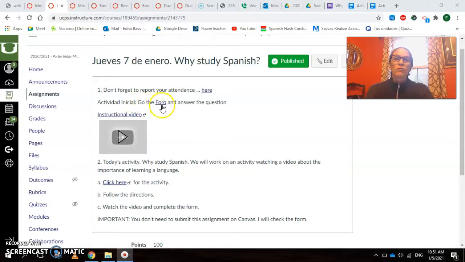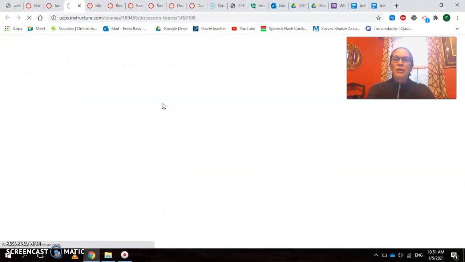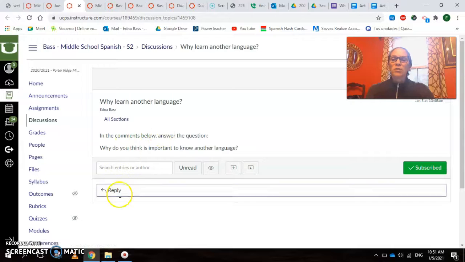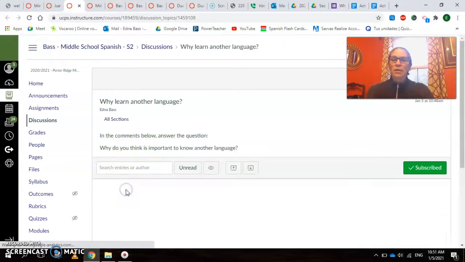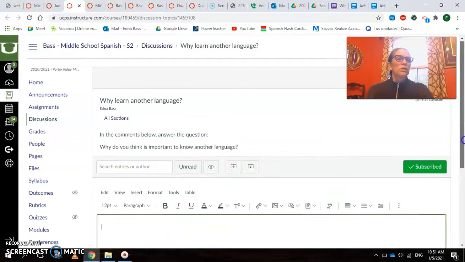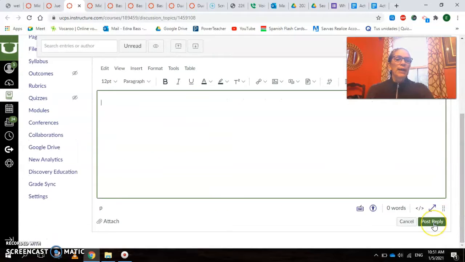It says go to the photo. So this is one of the ways that I do the warm-ups. And when you click here, it's going to take you to this discussion. In the discussion, you're going to click on reply and you're going to answer the question. That's all you have to do. Once you answer the question, you click post reply and then your comment is going to be there.